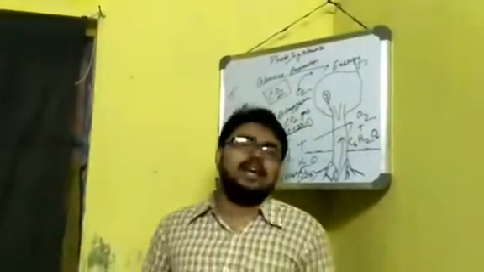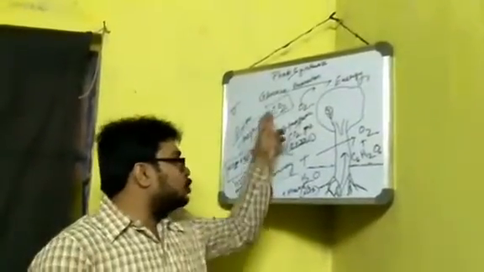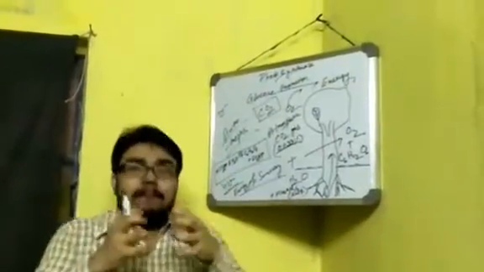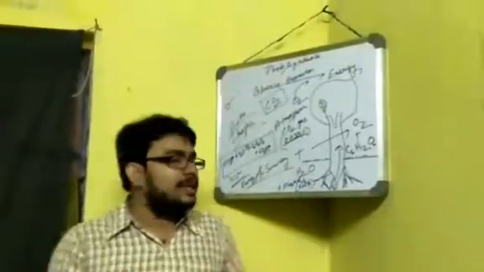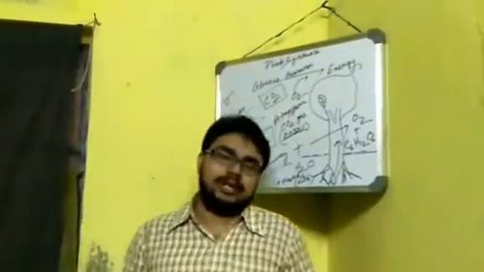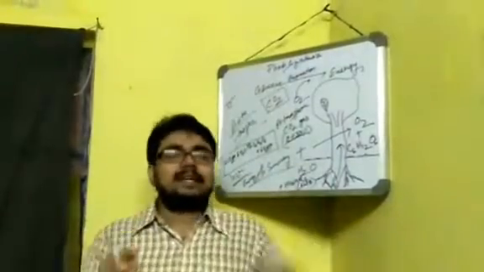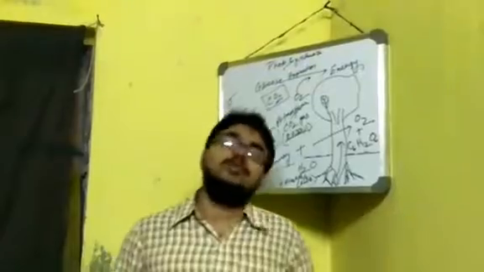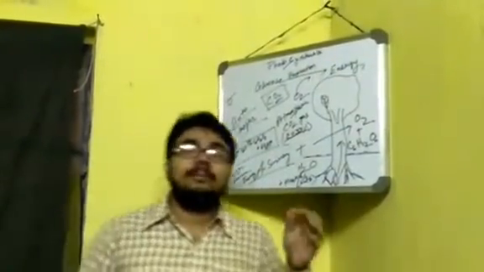Now we all are familiar with the term global warming, greenhouse gases and all. So CO2 is a greenhouse gas. It basically has the ability to trap heat in its molecule. As heat is being trapped inside the carbon dioxide molecules, it will enhance global warming to a great extent. So definitely the level of CO2 is to be maintained.